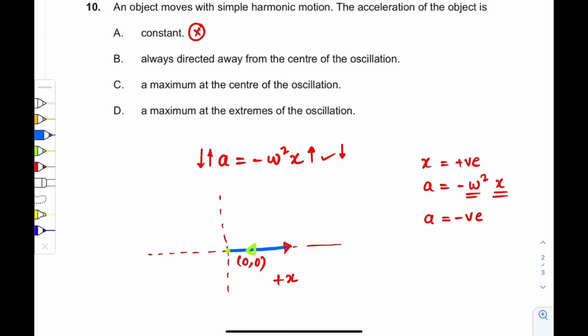Right, now let's just go to the negative x. So suppose I am going in the negative x direction.